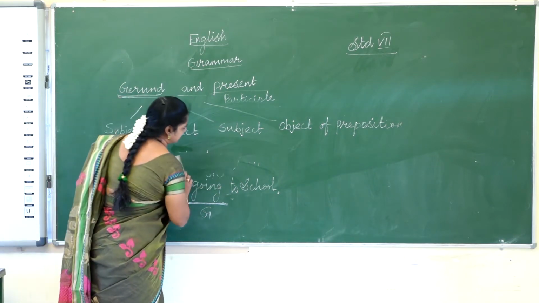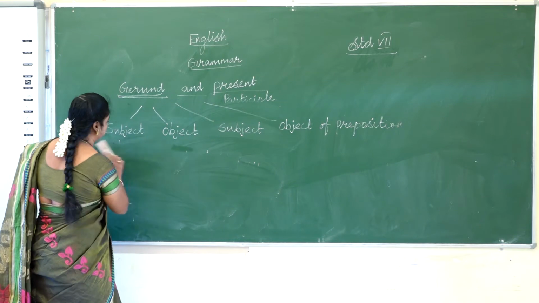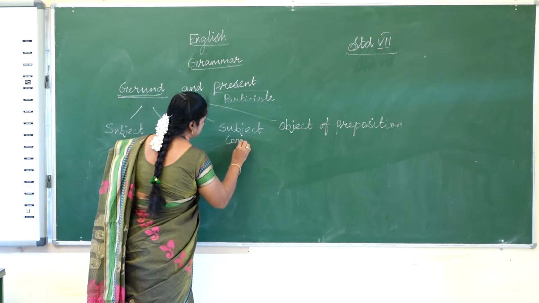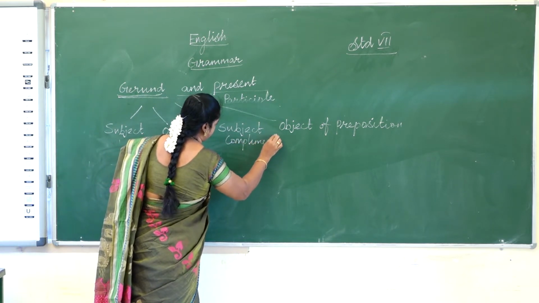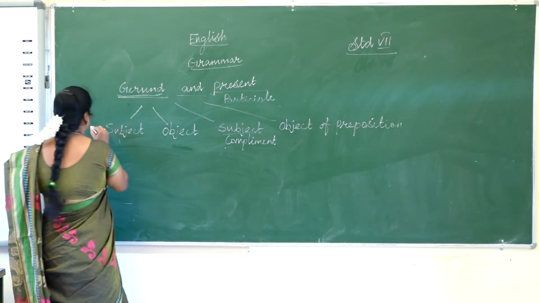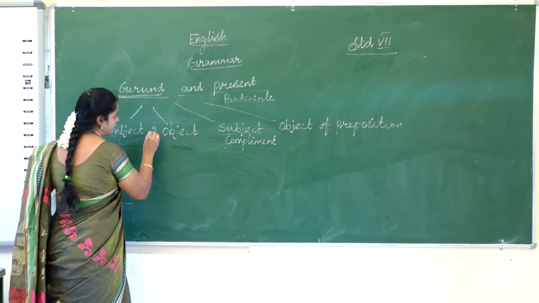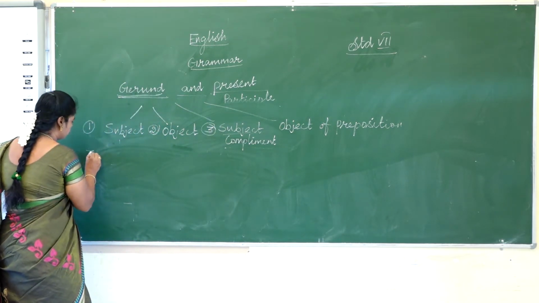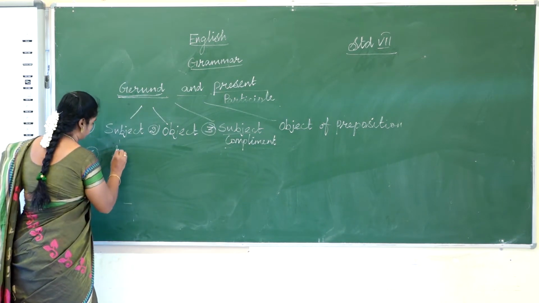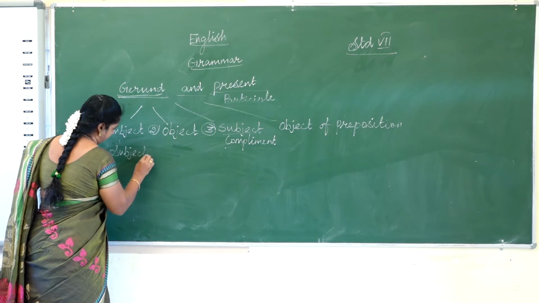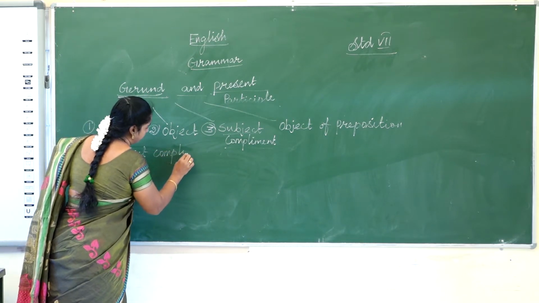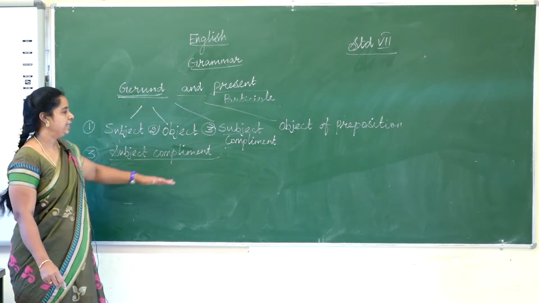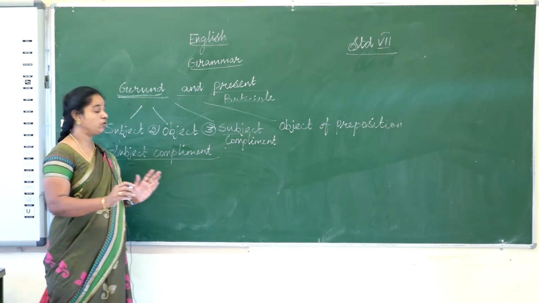Now we can see the subject complement. First one, it acts as a subject. Second one, it acts as an object. Third one, subject complement. What is a complement? Do you know? A complement is a word which helps to complete the sentence.